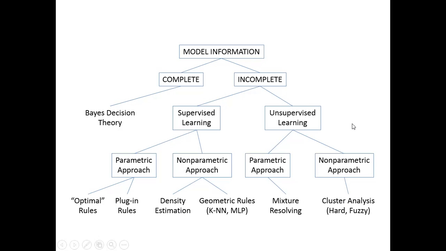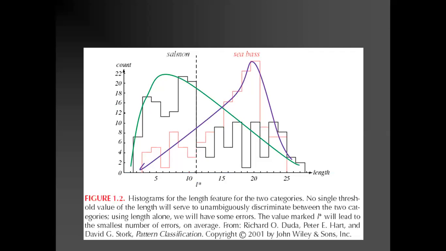Okay. So today we'll talk about the model where the information is complete. Complete means you have all the things with you. You can calculate the probability. You can calculate the discriminant functions. And for that, you can build your own model. Okay. So we'll talk about the very same example that I've already given.